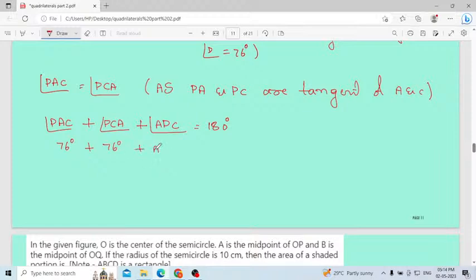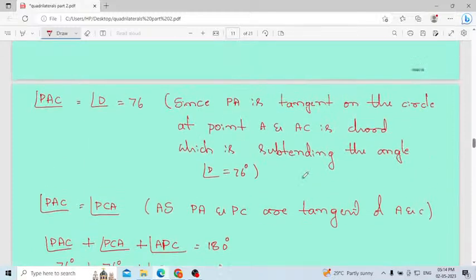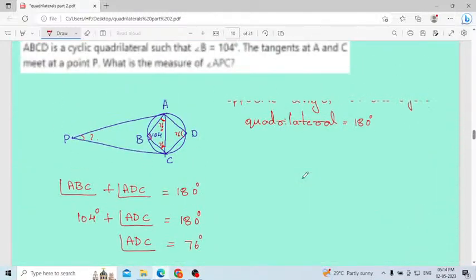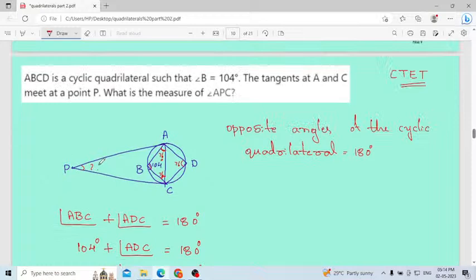Then APC we have to calculate, this is P, not D. APC is 180 minus 76 plus 76, that is 180 minus 152, so its value is 28 degrees. That is what they are asking here. This angle is 28 degrees.